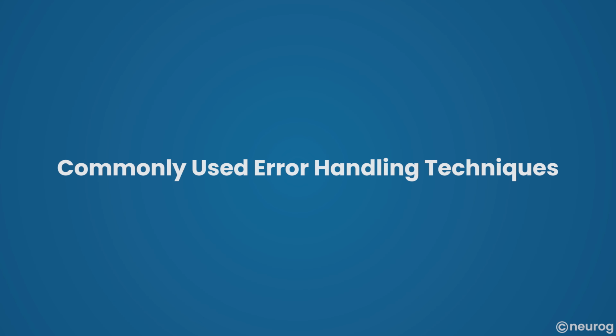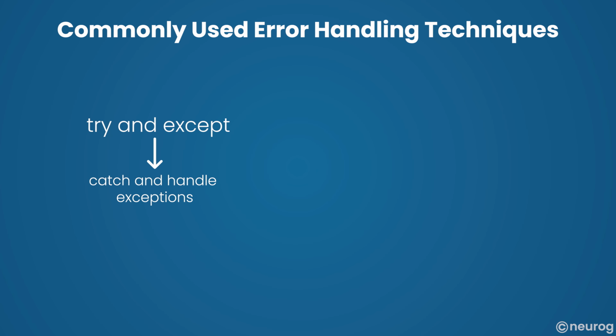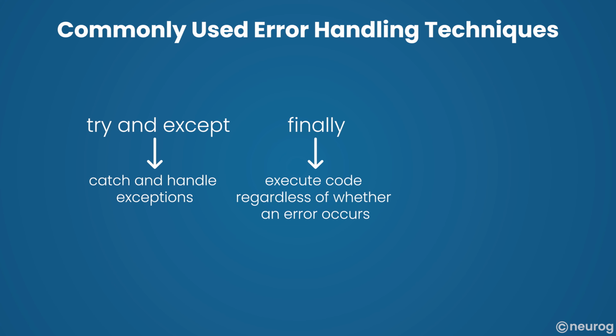Here are some commonly used error handling techniques in Python. 1. Try and except blocks, catch and handle exceptions. 2. Finally block, execute code regardless of whether an error occurs. 3. Raise block, raise custom exceptions when needed.